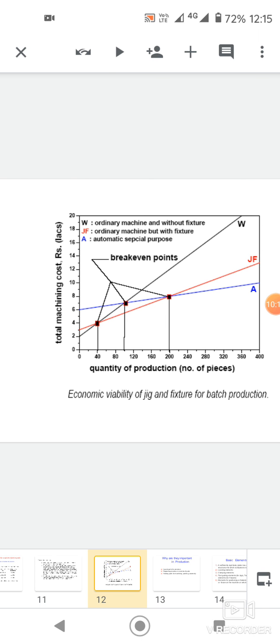WW2 indicates ordinary machine and without fixture. JF means jigs and fixtures, ordinary machine but with fixtures, and A means automatic special purpose. It is the break-even point from 0 to 40 approximately. As the quantity of production, the number of pieces, increases beyond 40, the machining cost in lakhs increases. That is, the break-even point is at the contact of the same points.